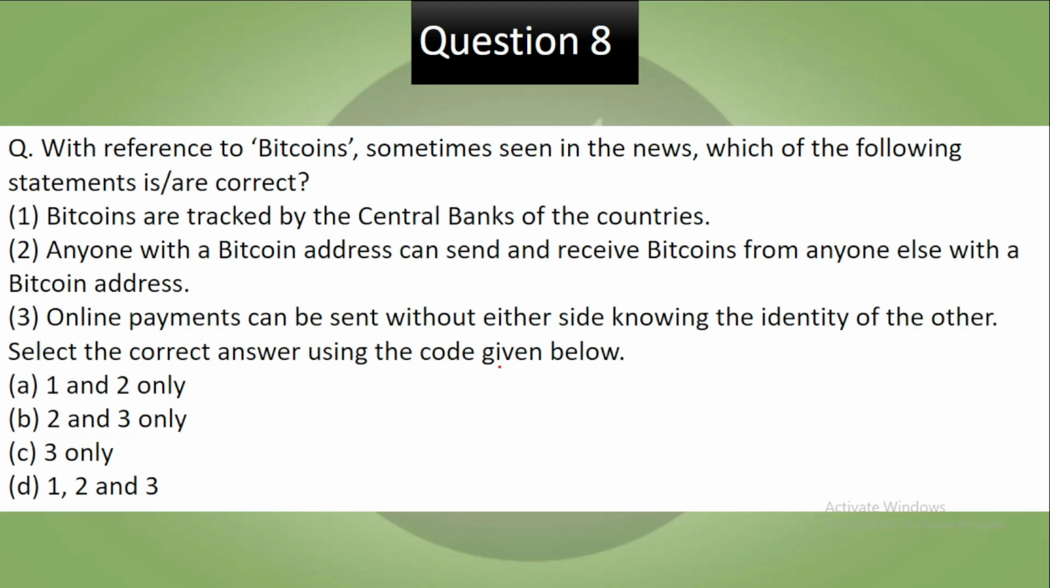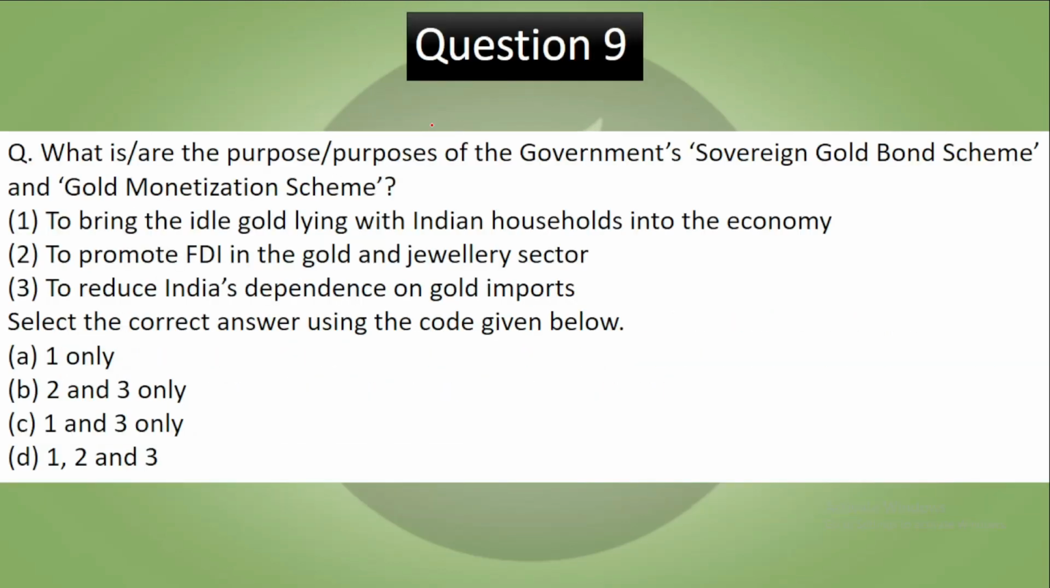Now let's see the answer. So your correct answer to this is B. Statement first is wrong, that these are tracked by the central banks. No, these are not tracked. This is the potential threat of Bitcoins. Statement second is correct.